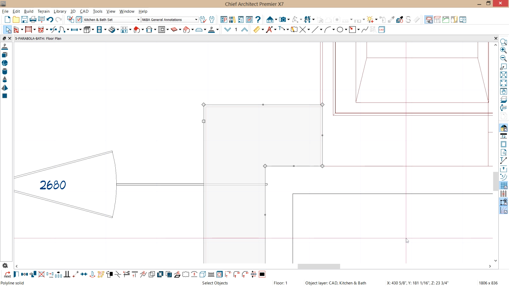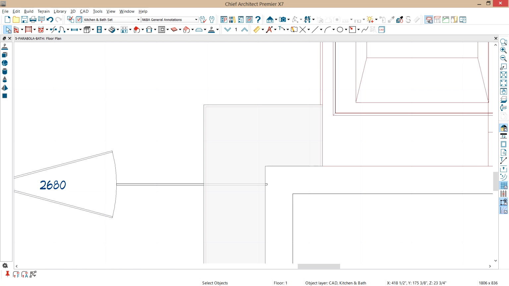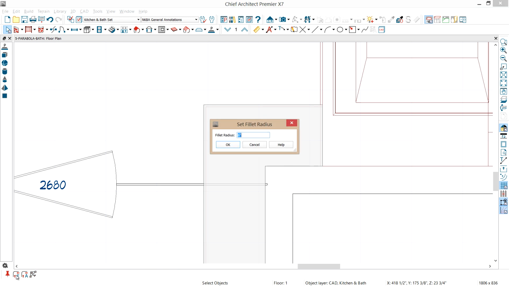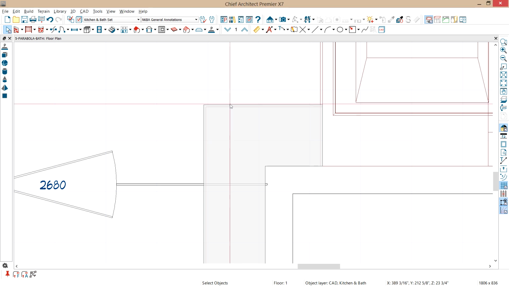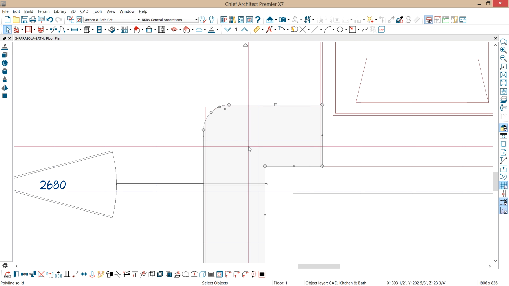Now what I want to do is create a radius on that so we can get rid of that point. I'm going to use a 6-inch radius with our fillet tool. Click on the fillet tool, and if you click on that again, it will give you the distance of the radius, which I've already entered in there. And now all I have to do is click on the other edge, and that will create the radius.